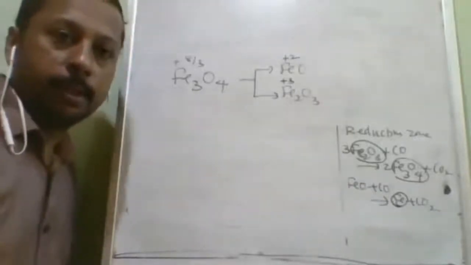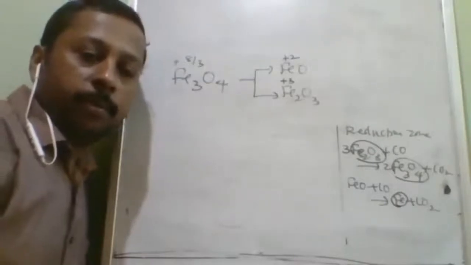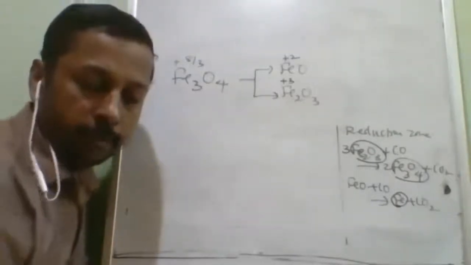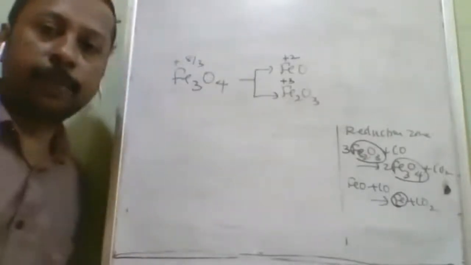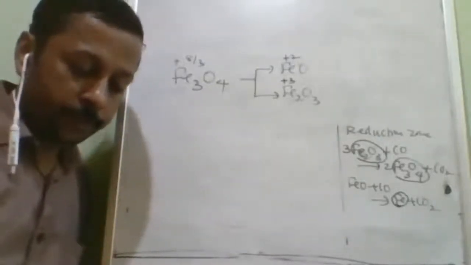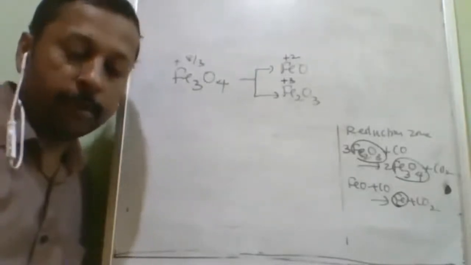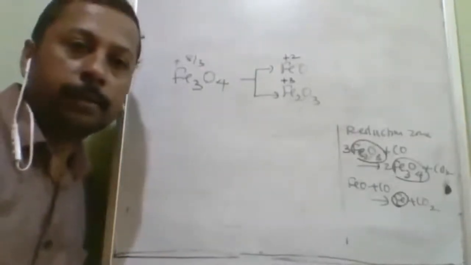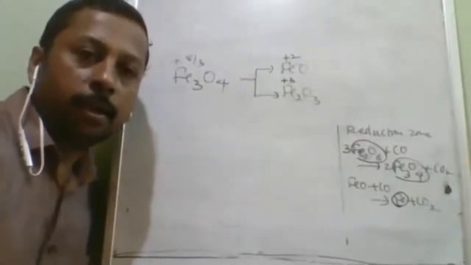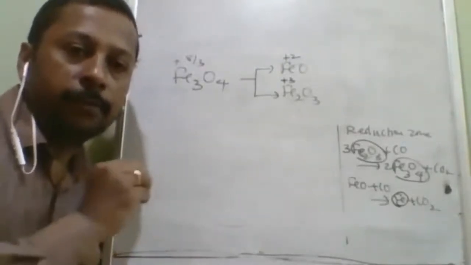Okay, is it understood? Now this iron we obtained here may be in impure form. There are 3 forms of iron: cast iron, pig iron and steel. What is the percentage of carbon? There are a lot of questions. What are the different forms of iron?